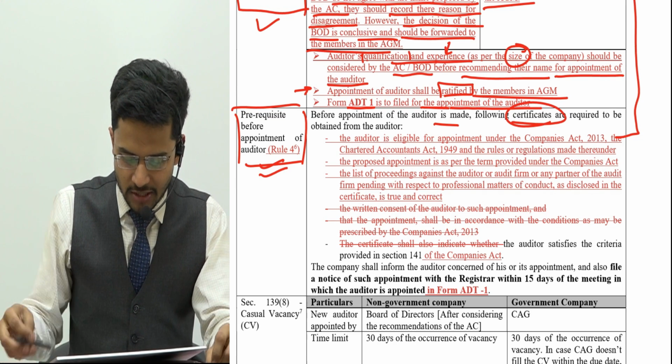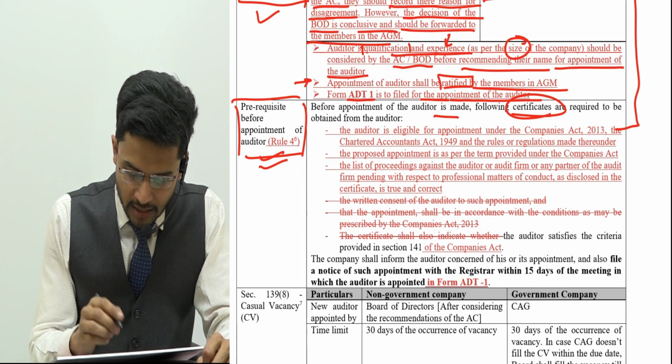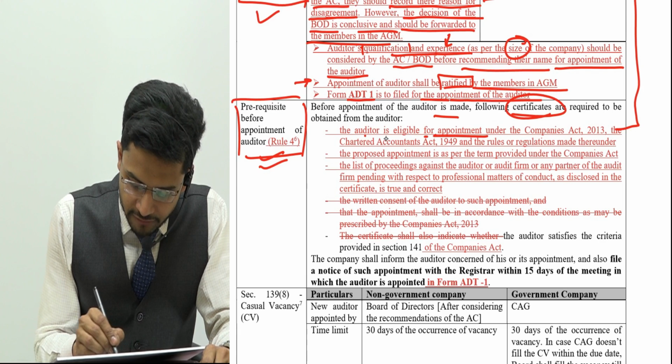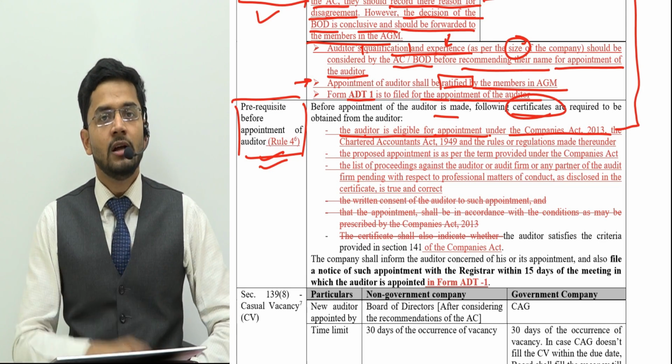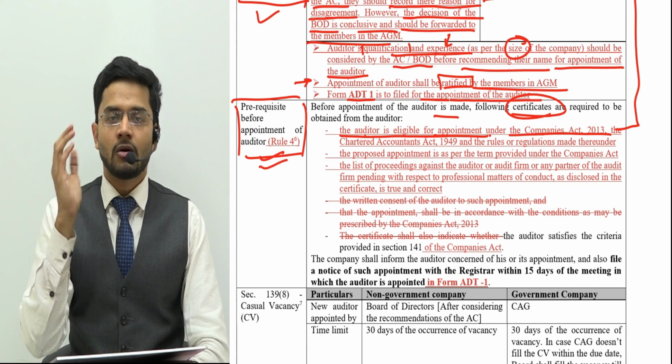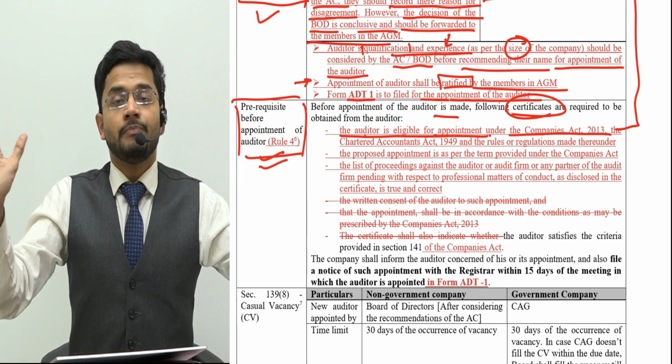So what are the certificates which we need from the chartered accountant before being appointed as the auditor? Number one, the auditor is eligible for appointment under the Companies Act 2013. So the first certificate which we need, the first declaration which we need from our auditor, is that he is perfectly eligible in all respects.